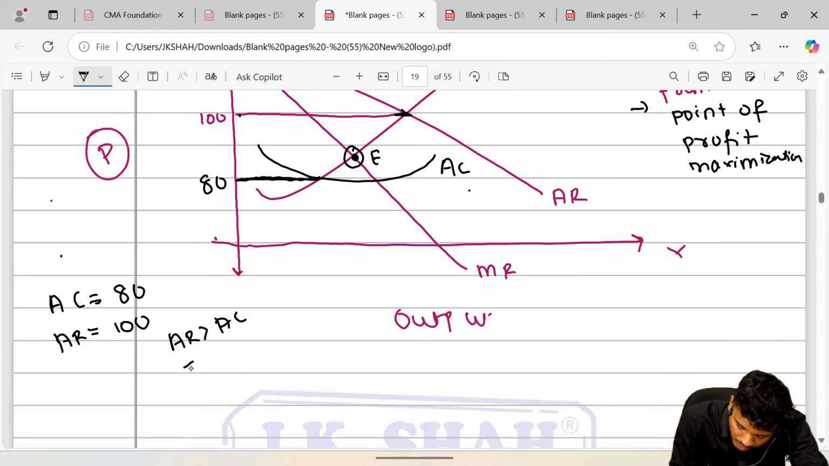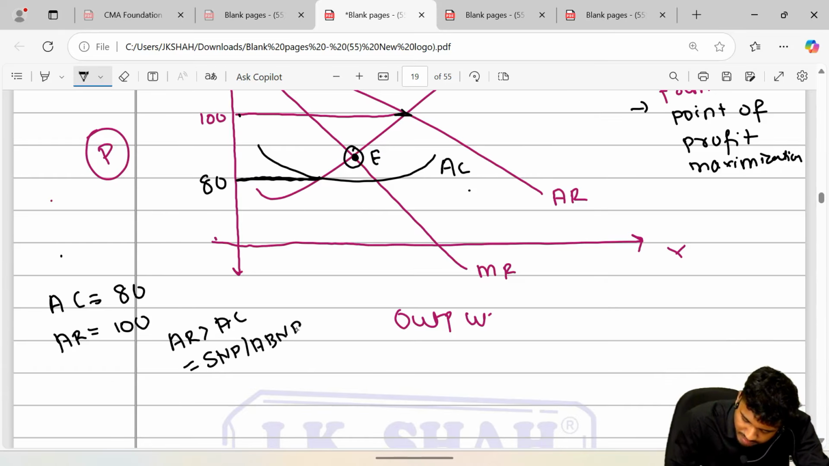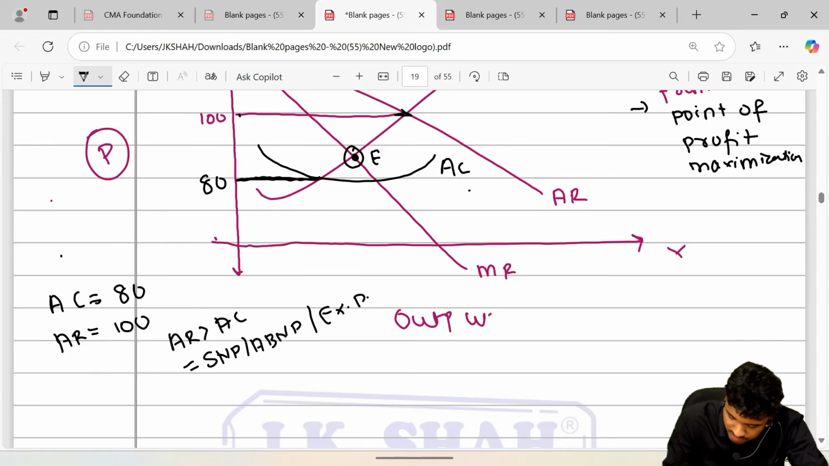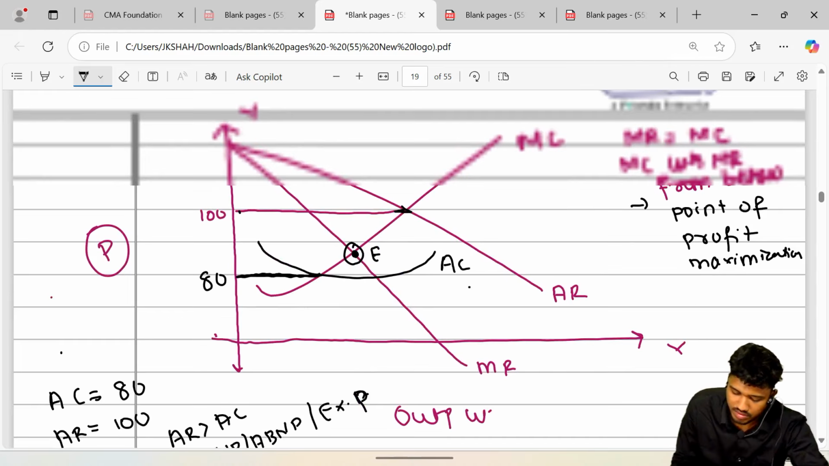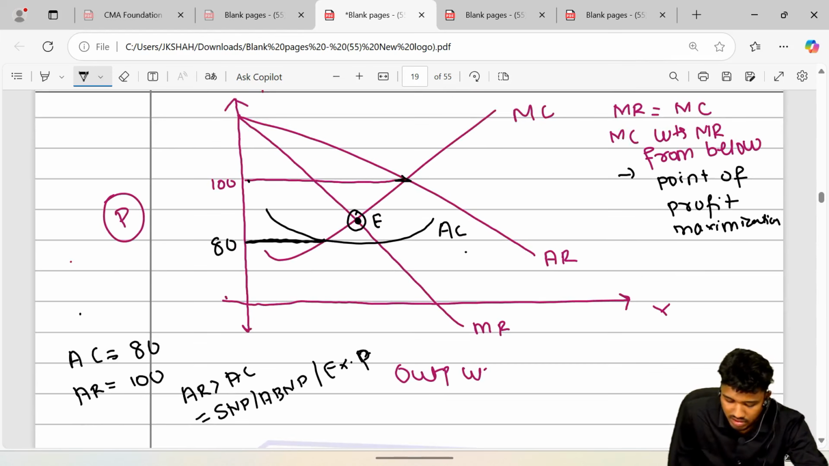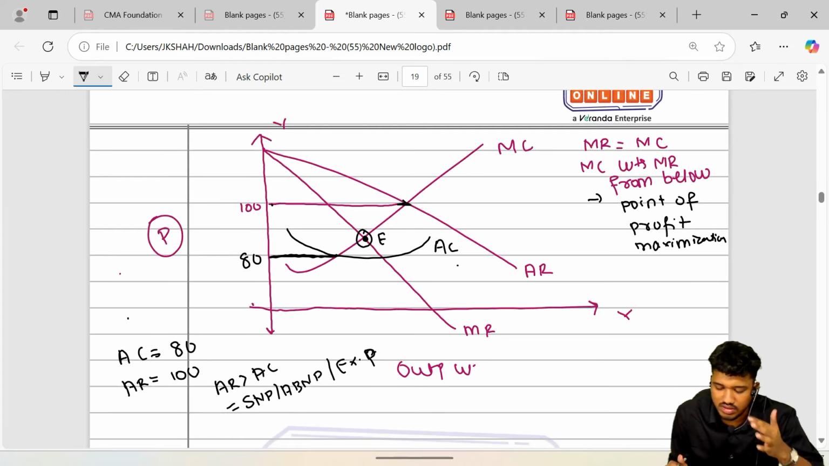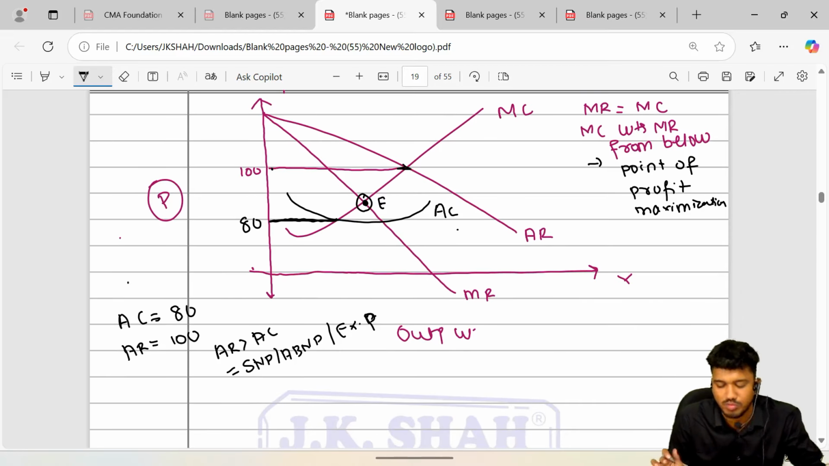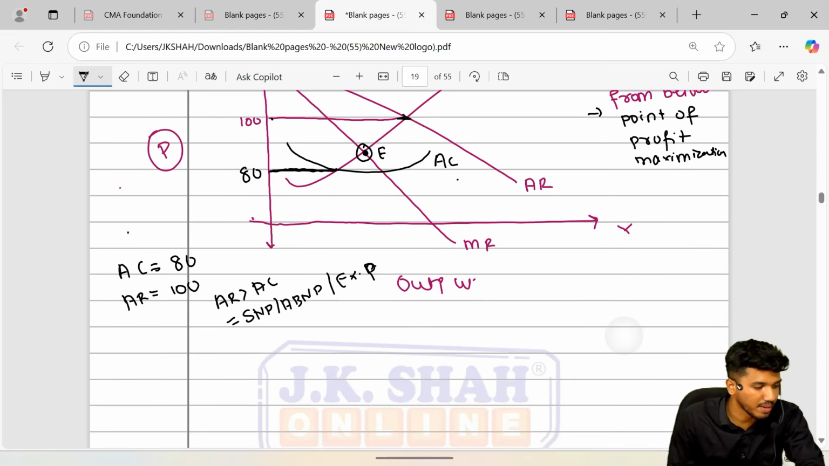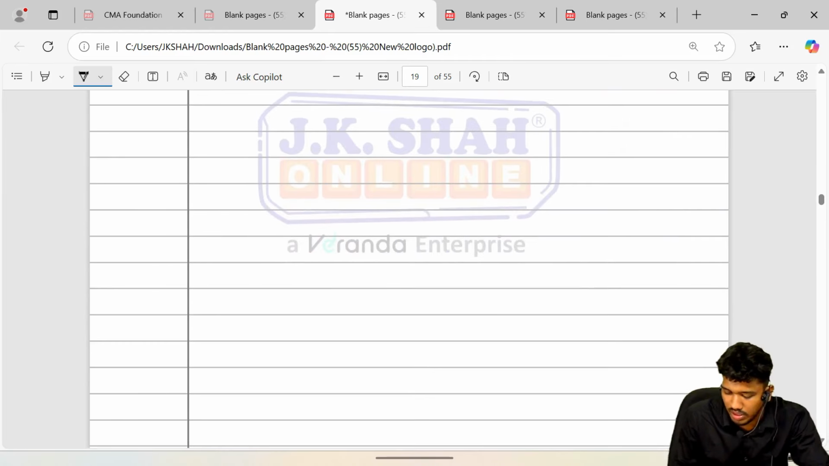So it is called a supernormal profit, or an abnormal profit, or also called an excess profit. That way it is getting to happen. So average revenue is greater than average cost. It is also called supernormal profit, abnormal profit, or excess profit. Okay, it is going to exist like that. So ये होता है अपना supernormal profit. I hope you have got this. Okay, let's move to the next one.